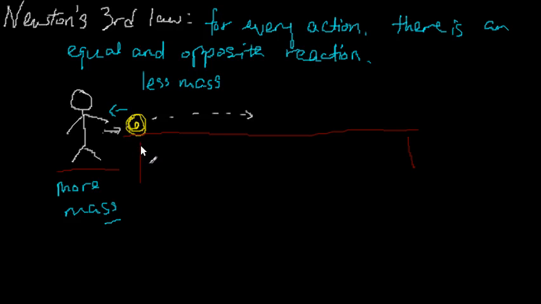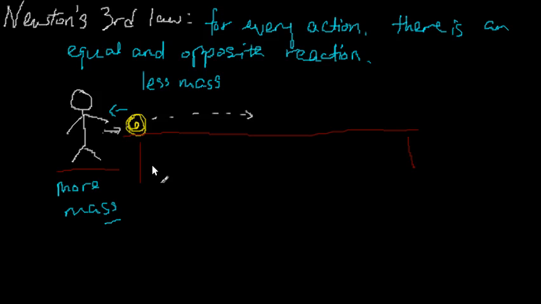So if it's so not obvious, how do we know it's true? How do we know that when we push something, the something will always push back at me? Now there is another example we can think about.